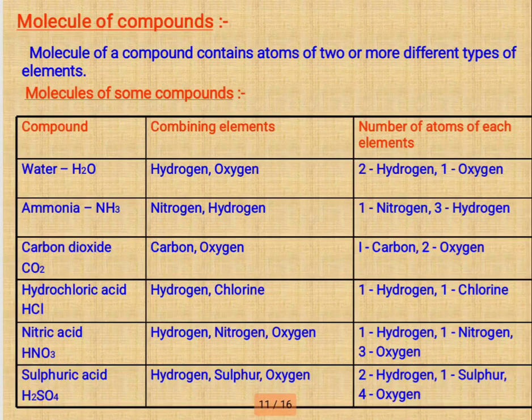Water is combining hydrogen and oxygen. Here hydrogen is 2 and oxygen is 1 atom. Okay, in nitric acid, hydrogen, nitrogen, oxygen, 3 elements combine. Here 1 hydrogen, 1 nitrogen and 3 oxygen atoms. Okay, you can remember this.